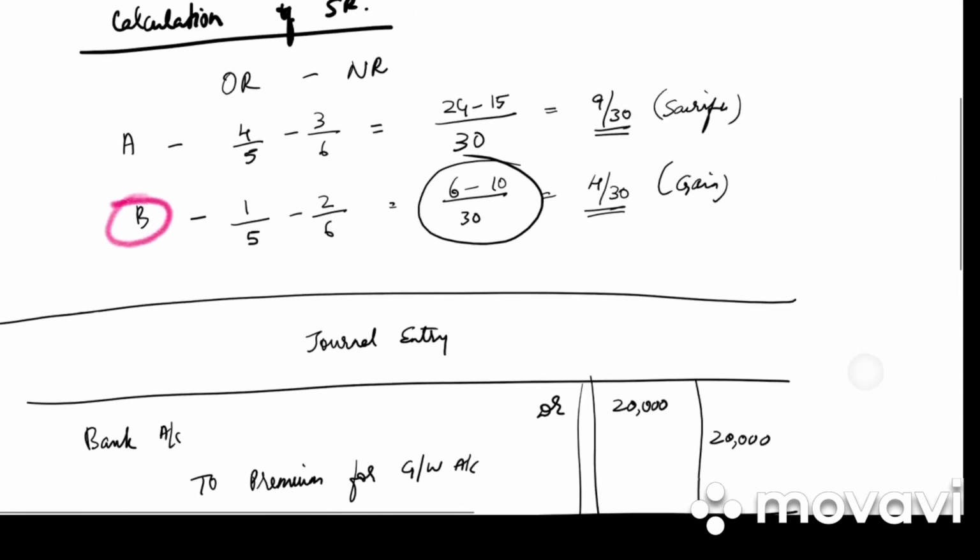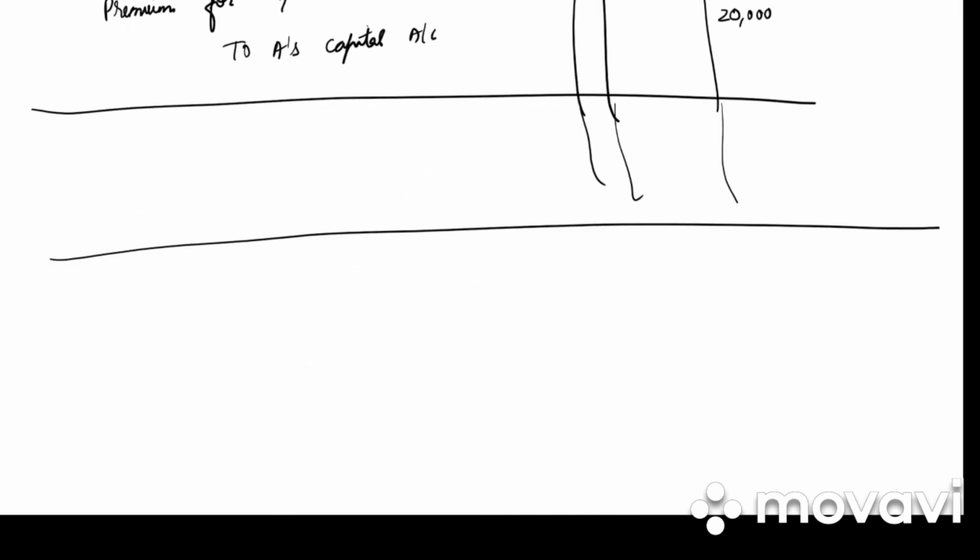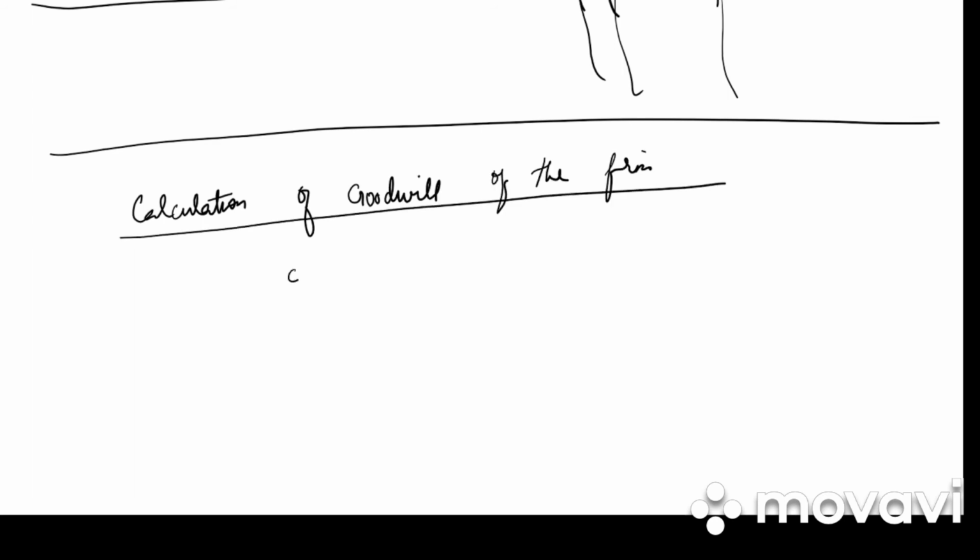अब क्या हुआ है प्रॉब्लम में? Who is gaining here? B is gaining. How much is he gaining? 4/30. But what is the amount of goodwill? पूरे firm का goodwill कितना है? So write down calculation of goodwill of the firm. C's share दिया हुआ है. C's share of goodwill कितना है? 20,000 है ना.